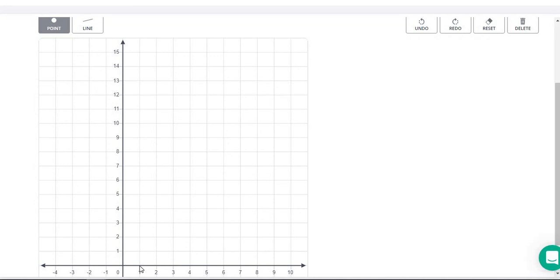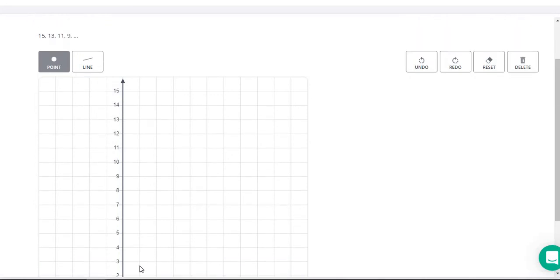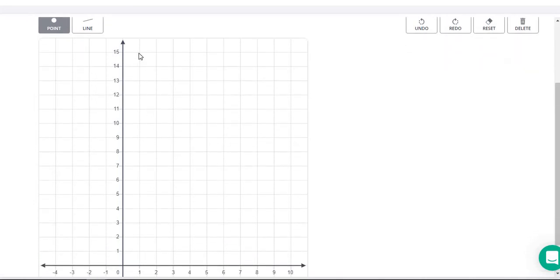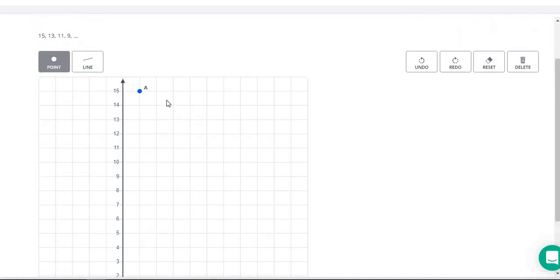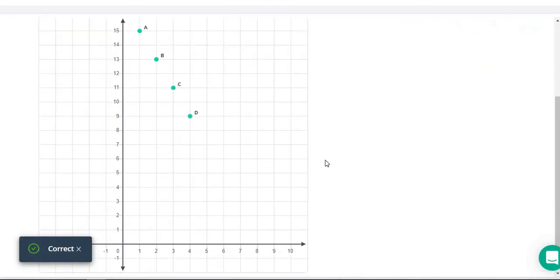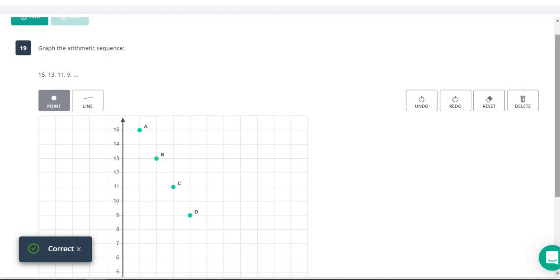So our first x value is 1, and our first y value is 15. So 1 and come up to 15. Then we go over to 2, and we have 13. Go over to 3, and we have 11. And go over to 4, and we have 9. So these line up in a perfectly straight line, and that's a good way to see that you did that correctly. And we're good on that. So moving on.